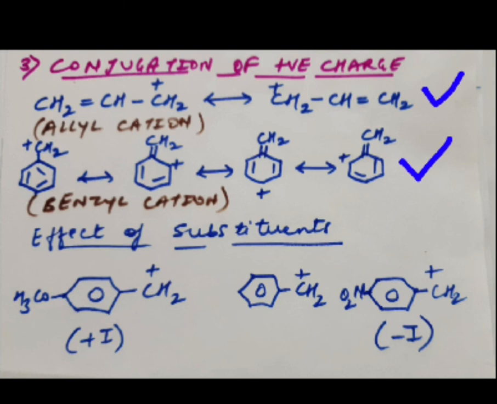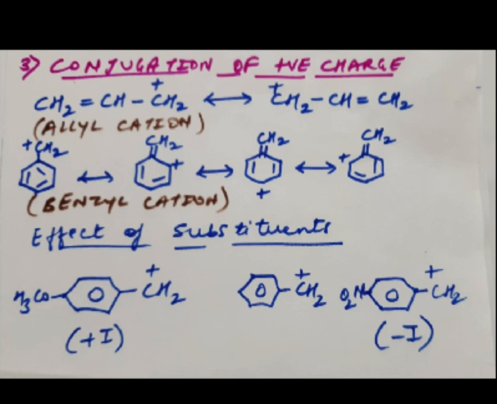So you can just observe the first thing, the allyl cation case. Here what happens? There's a shifting of pi electrons towards the electron deficient carbon atom, because of which now this carbon atom will possess a positive charge, right? That means what is happening? In short, I can say the positive charge is getting delocalized within the complete structure. And we are very much aware, the more the delocalization, the more the dispersal of the charge, and the more the dispersal of the charge, definitely it will give extra stability to the particular molecule, right? So because of this, allyl cations will have an extra stability.